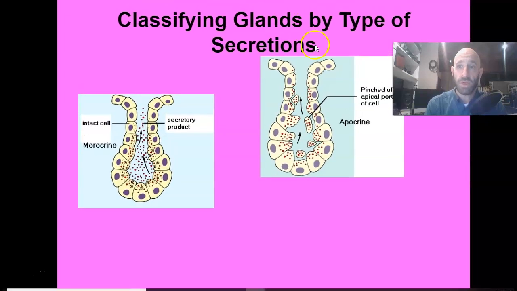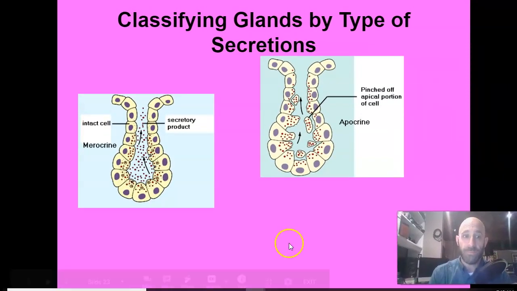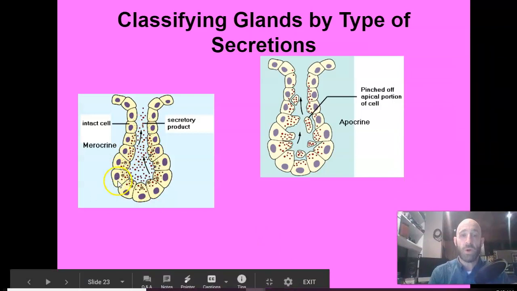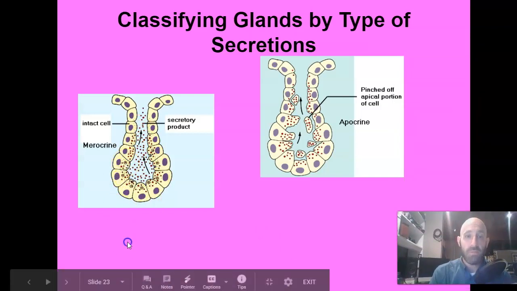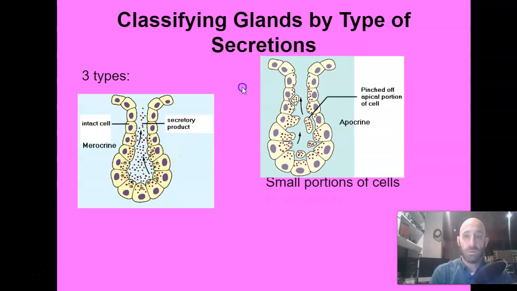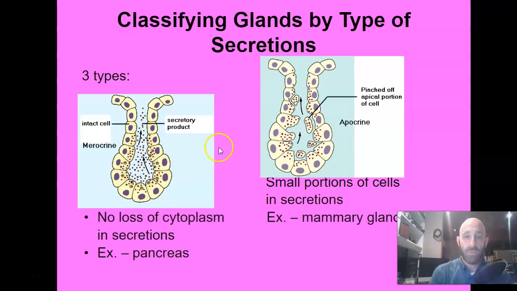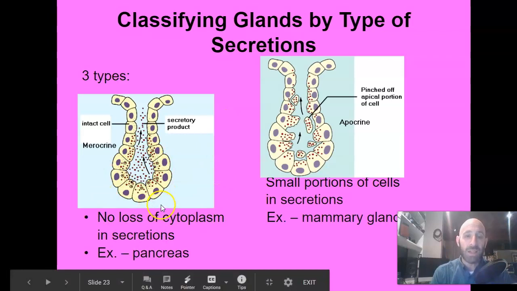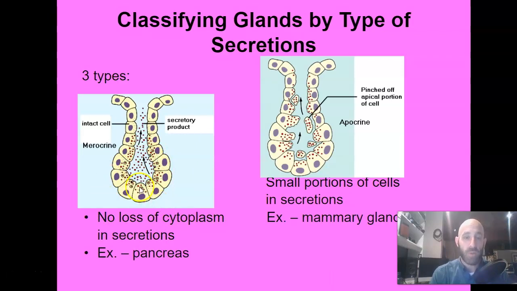So I'm just going to run through these, and that'll be it. Okay, so the first type is called a merocrine gland. And a merocrine gland is going to... There we go. Okay, so a merocrine gland does not lose any of its cytoplasm when it makes its secretion. So I have a way to remember that. Merocrine makes me think of merry or happy, right? So the merocrine gland is happy that it loses none of its cytoplasm.